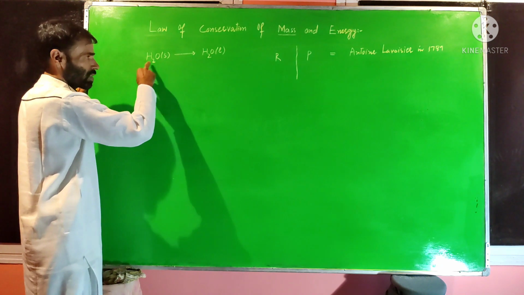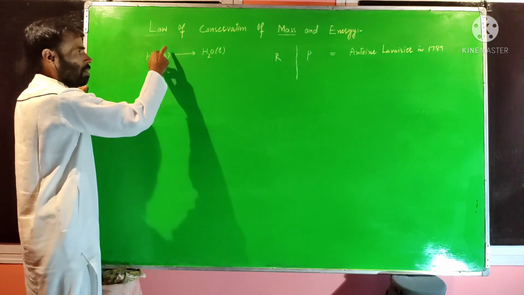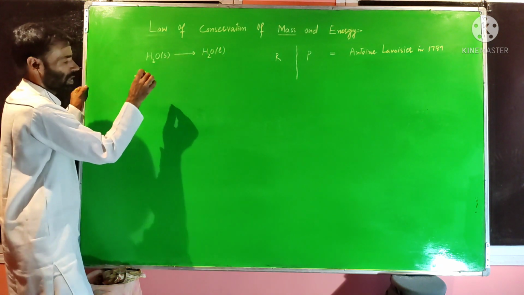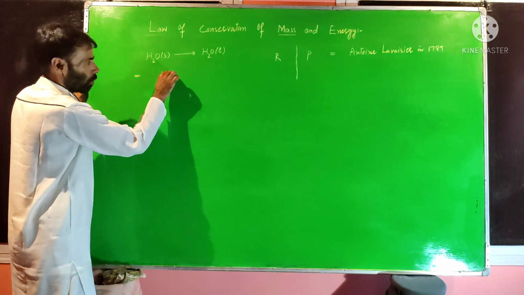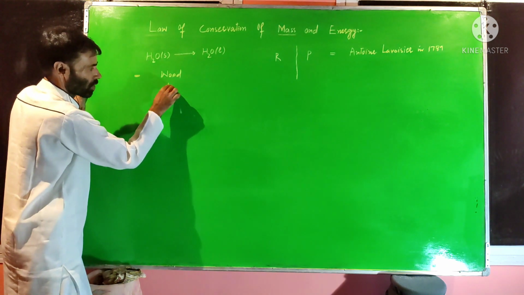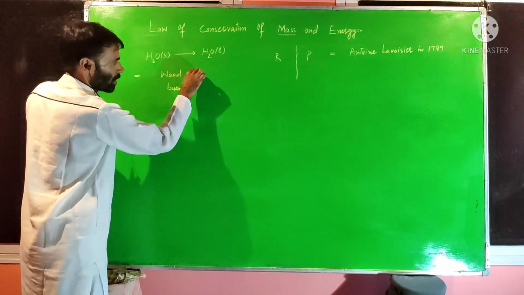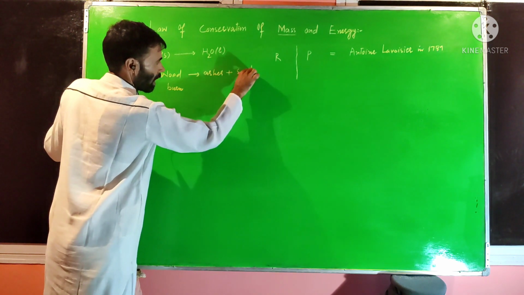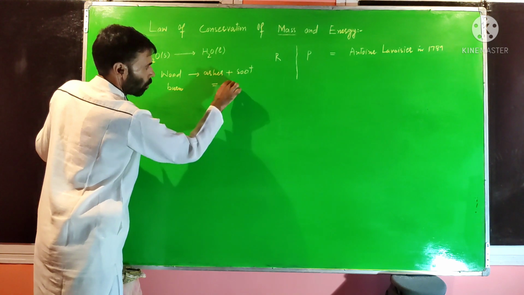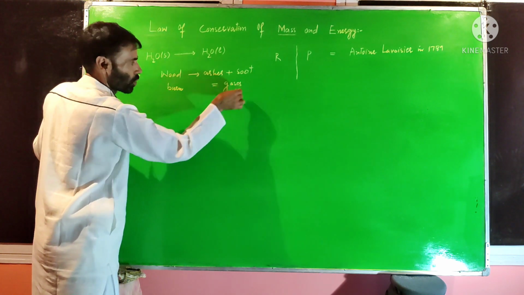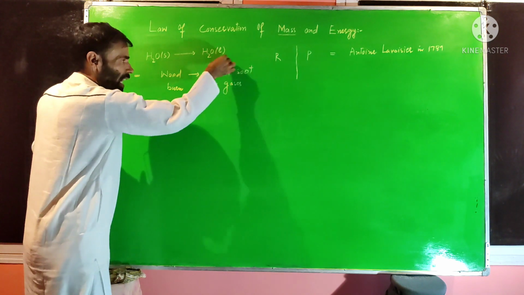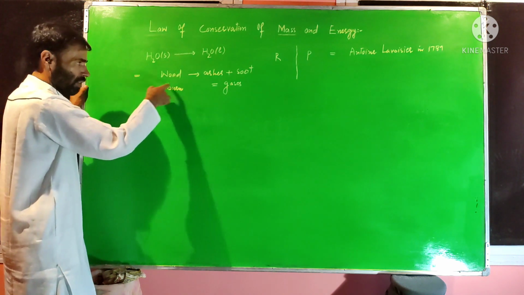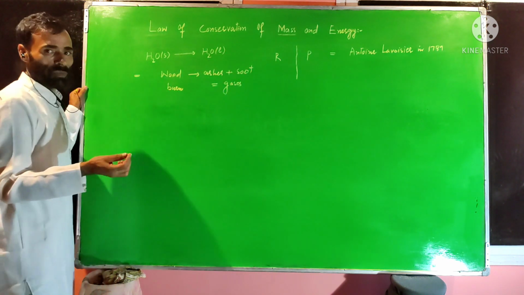Simply, within this change, this being a physical change, the mass of reactants is equal to the mass of products. Now let us take a daily life example. For example, we have wood. We can burn this wood, and it is converted into ashes, soot, and gases are formed. If we take the masses of these ashes, soot and gases, that mass is equal to the mass of the wood. So within this change also, the mass of reactants is equal to the mass of products.